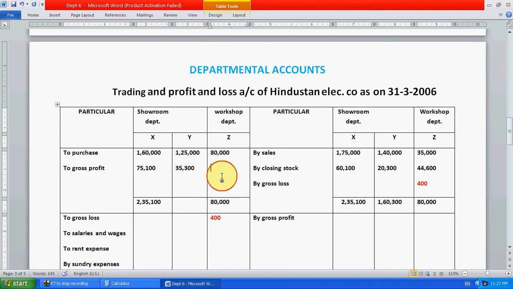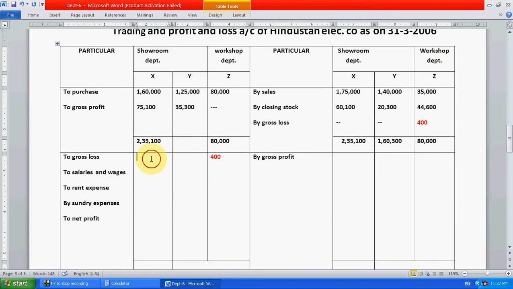Here there is no loss in department 1, no loss in department 2, but in the workshop department there is a loss, so it is transferred to here. Now these gross profits are transferred to the profit and loss account.